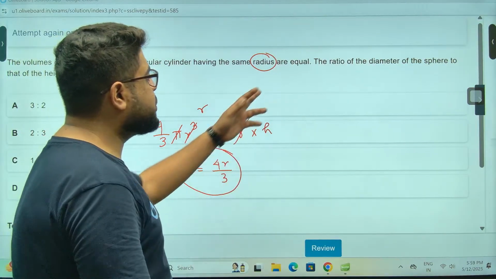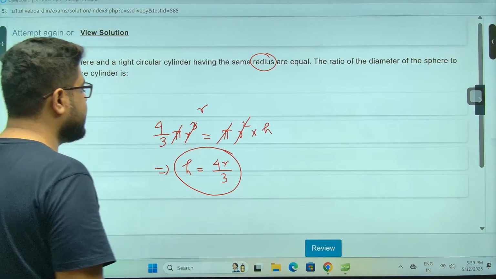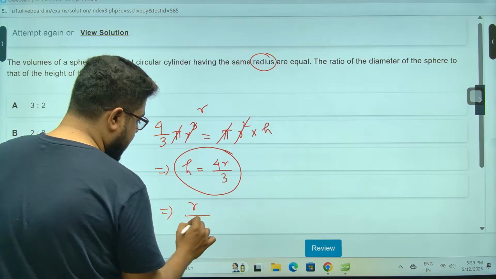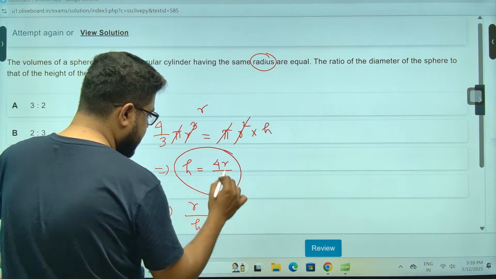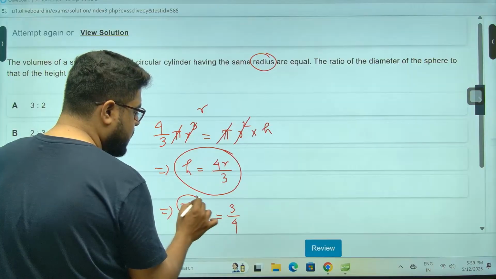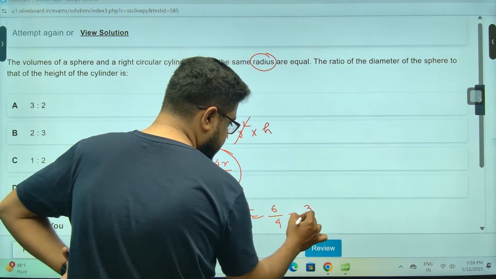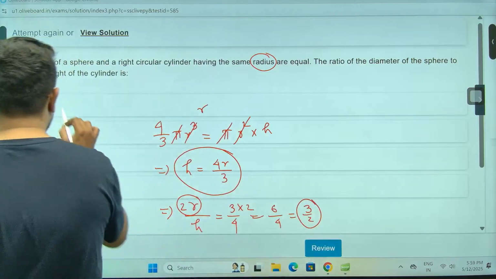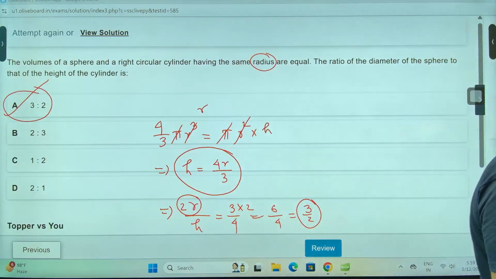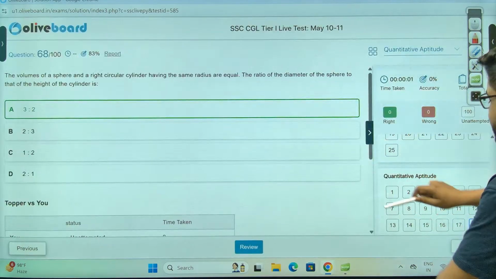Okay, ratio of the diameter of the sphere to the height of the cylinder. Sir, they are asking r by h. That is, sir, r by h will be, sir, 3 by 4. Not that, diameter means 2r. So meaning, sir, 6 by 4, 3 by 2, sir. 3:2 will be the answer. Option number A, sir. Option number A. Reena, yes, absolutely. Chalo, chalo, I'm doing very quickly.